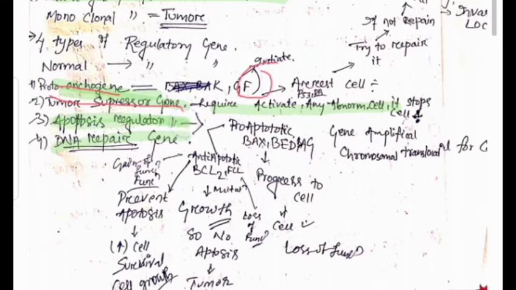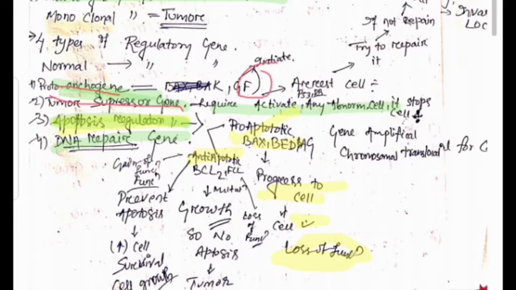Now we discuss the apoptosis regulator gene. Why is this gene important? Because it has two pathways, the pro-apoptotic pathway and the anti-apoptotic pathway. The pro-apoptotic pathway is important for cell progression. If the cell is abnormal, then due to this pro-apoptotic gene cell death will occur, and in neoplasia, the loss of function of this gene leads to the neoplasia. What are the examples of this? BAX, BAK, BAD. These are three important examples I shall discuss. Many examples are present in your book.